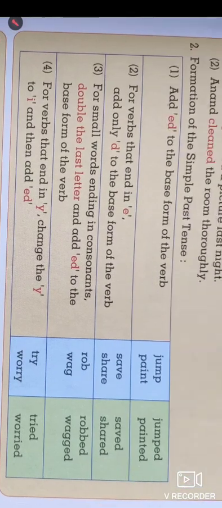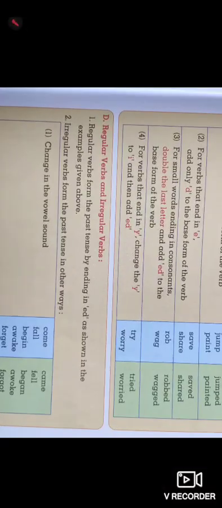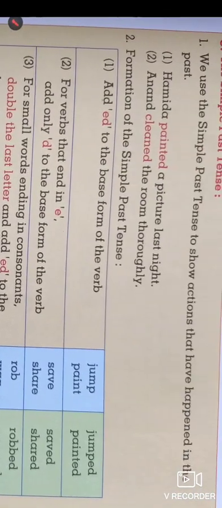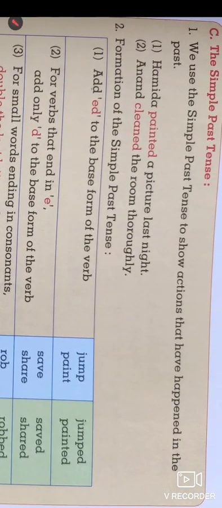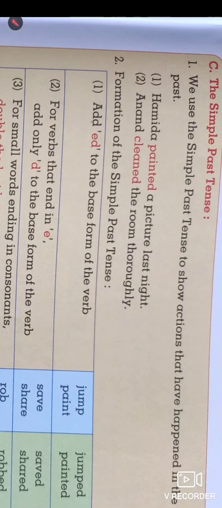Here is the second point, or C, that is simple past tense. We use the simple past tense to show actions that have happened in the past. Look at the first example: Hamida painted a picture last night.